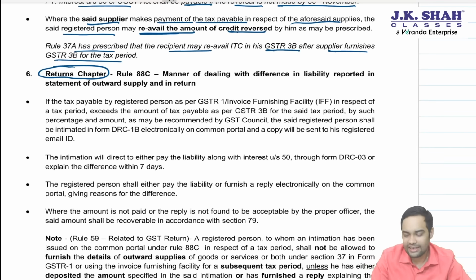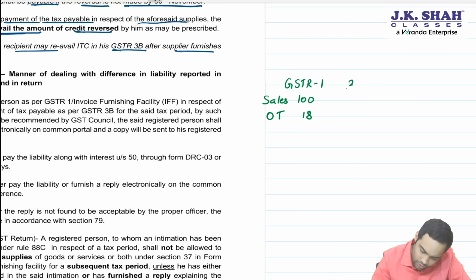See, this registered person has reported a sale of 100 in GSTR1. So output tax was 18, which he showed in GSTR1. Now you have to pay the taxes in 3B. He reported a sale of 100 rupees and paid output tax of only 1.8.